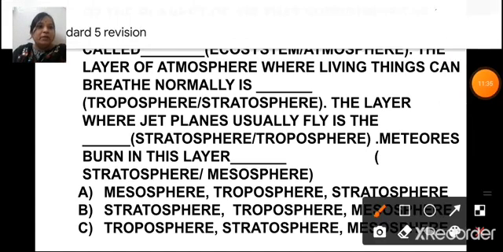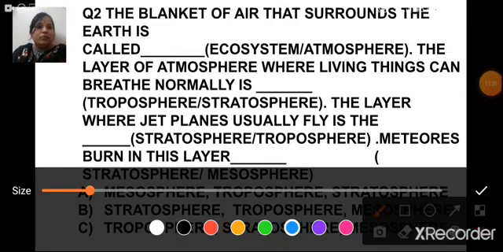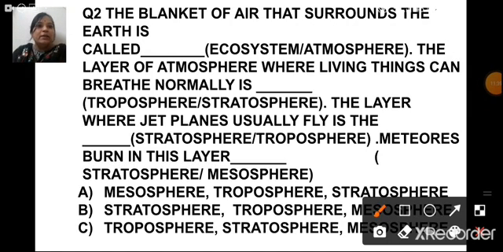Now we know that the blanket of air that surrounds the earth is called atmosphere. Now the layer of atmosphere where living things can breathe normally. Which is that layer, children? Yes, the layer of air where living things can breathe normally is troposphere.